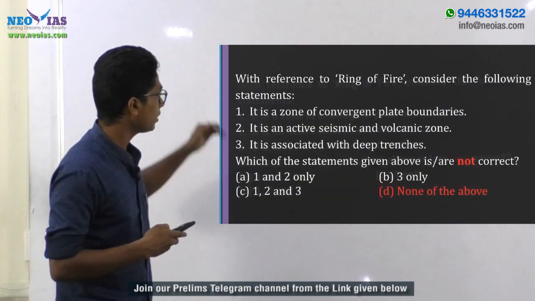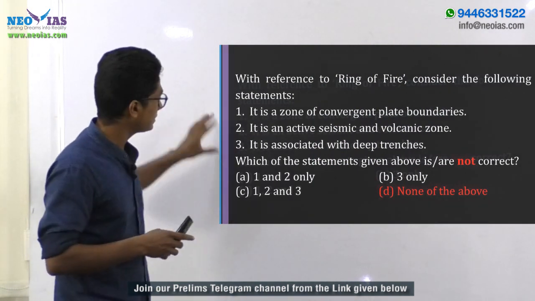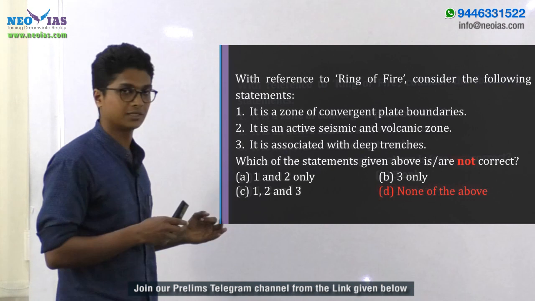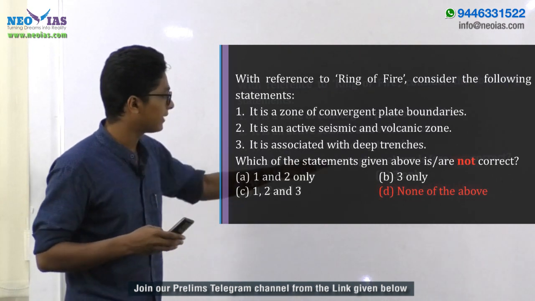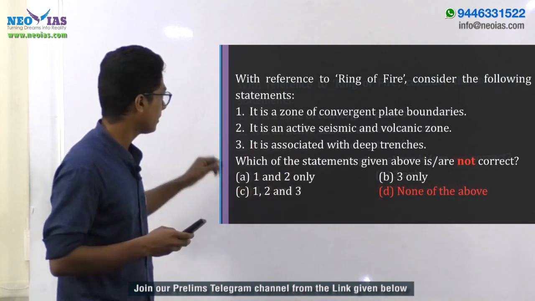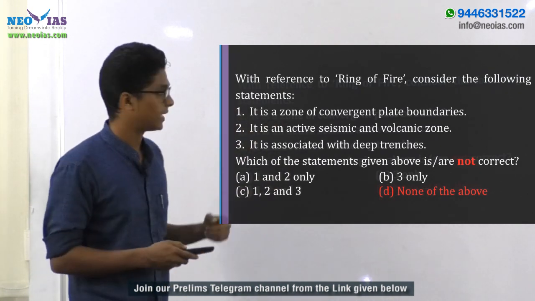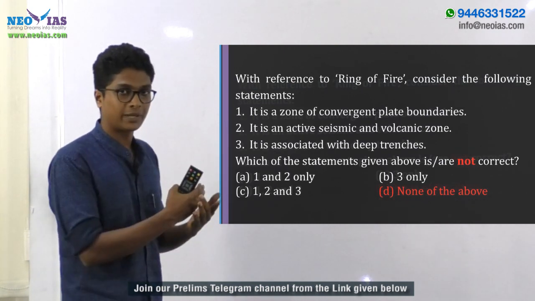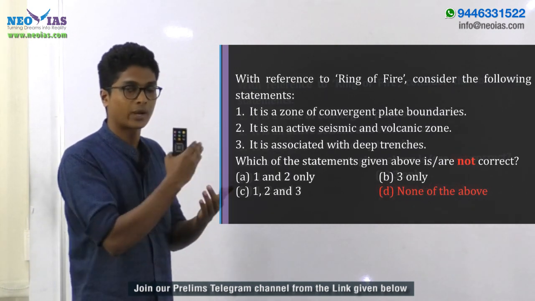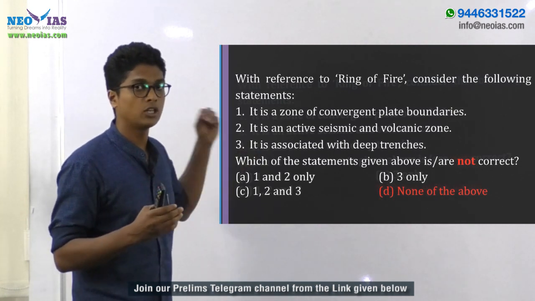Now coming back to the question, with reference to ring of fire, consider the following statements, and we have been given 3 statements. Which of the statements given above is or are not correct? So this is a not-correct based question. Going through the first statement, it is a zone of convergent plate boundary. As we have seen earlier, the Pacific plate is converging with different plates like the Eurasian plate, North American plate, South American plate, as well as the Indo-Australian plate.